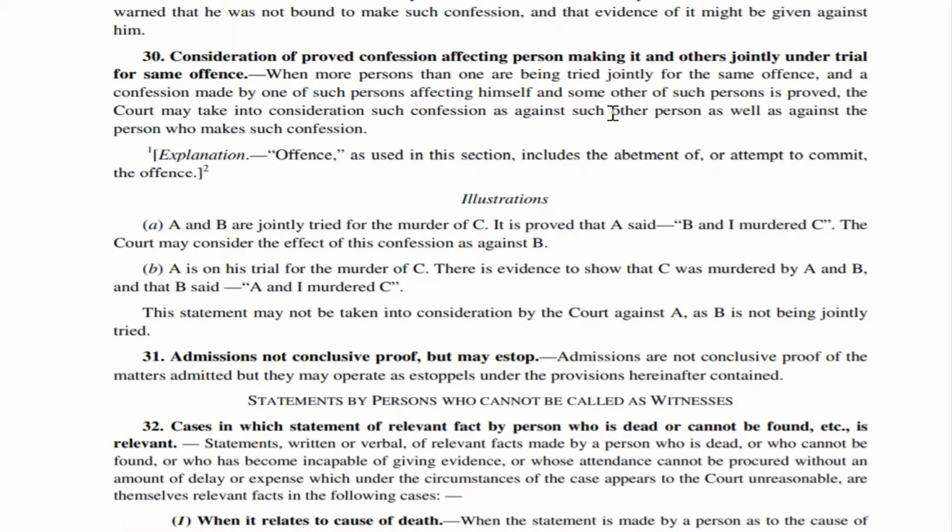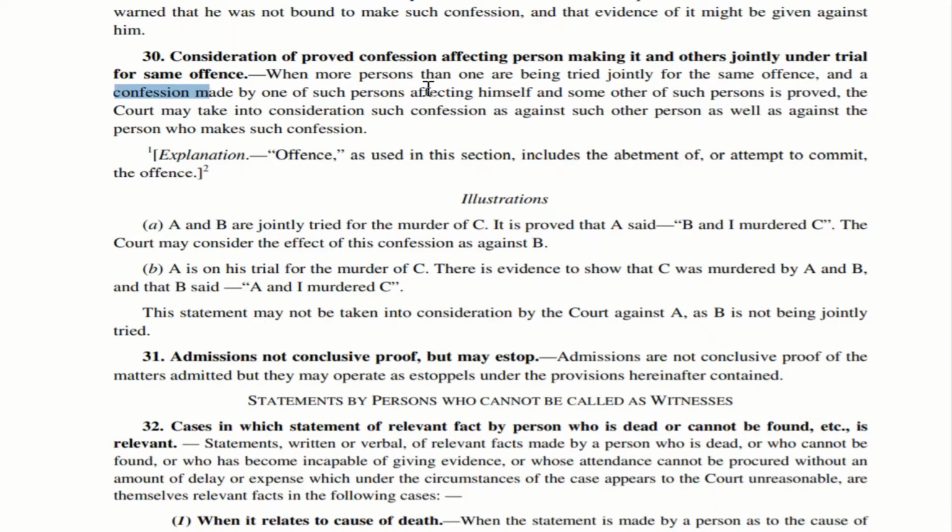There are certain conditions which should be satisfied for applying this section 30. The first condition is that there should be more than one person. It should not be a single person. That is very important. Next, all of them should be tried jointly. That is the second aspect. The third aspect is that all of them should be tried for the same offense. And out of all these people, one of them should have made a confession.